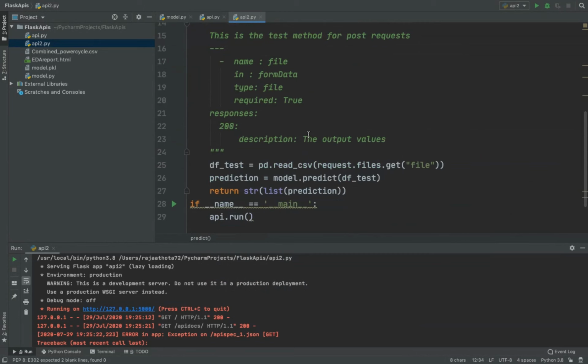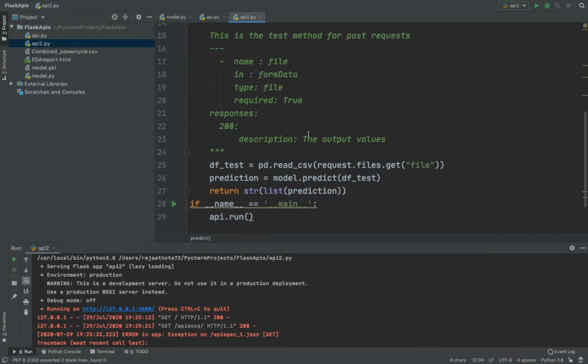Now, once you are inputting the CSV file, it should be processed by pandas. That's why I'm using pandas.read_csv for whatever data set you are inputting for testing. So df_test is equal to pd.read_csv of request.files.get of file. That means it will show the same in the API documentation when you open it.